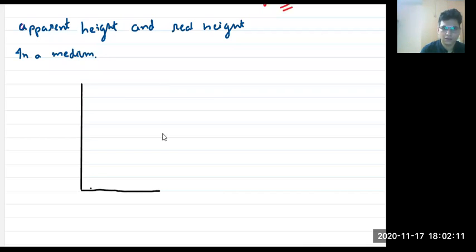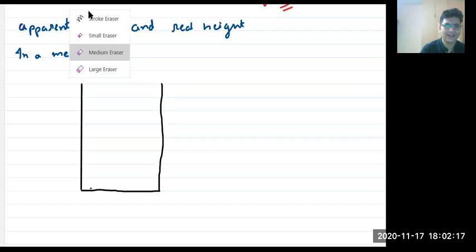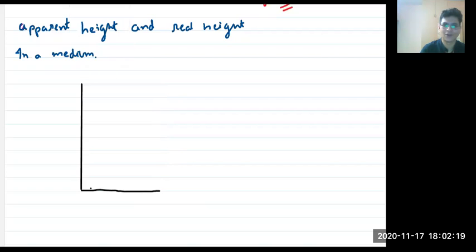This is a bucket. I don't know when I'll just draw something without making any horrible mistakes. Okay, right? This is a bucket. And suppose it is filled with water, right?